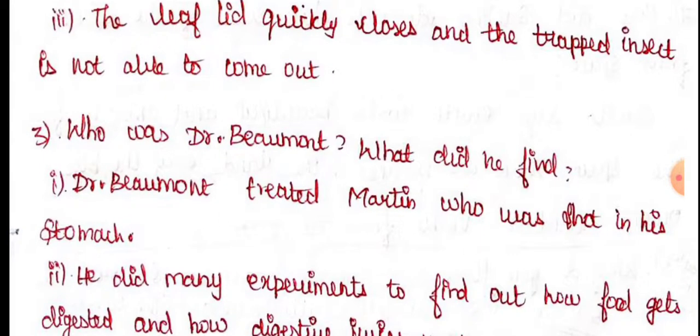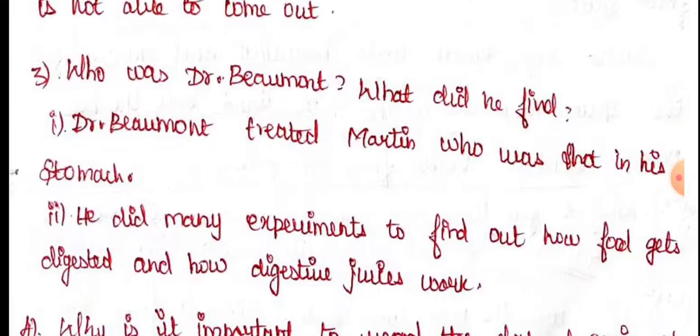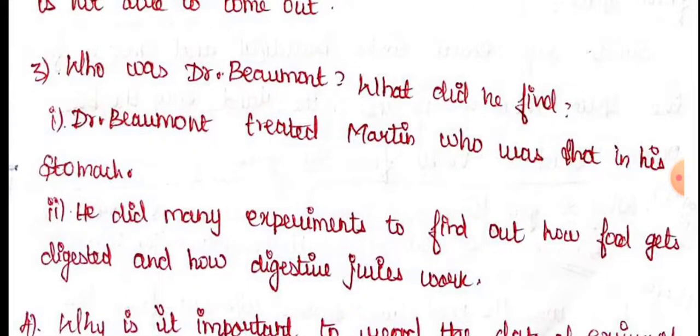Next, third question. Who was Dr. Beaumont? What did he find? Okay, who is that person and what did he find, that is what we are going to see. Actually, Dr. Beaumont treated Martin, who was shot in his stomach. He did many experiments to find out how food gets digested and how the digestive system works. He studied how the digestive juices work inside our digestive system. He did many experiments regarding the digestion of food.